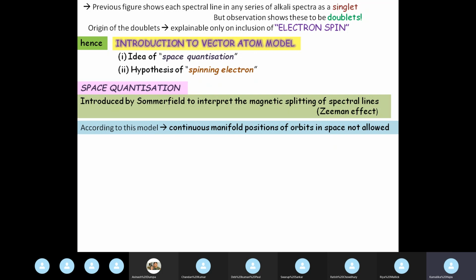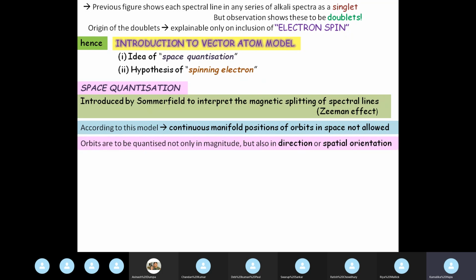Orbits could be oriented in any direction, placed in any manner around the nucleus. Space quantization says that continuous manifold positions of orbits in space are not allowed. Orbits are quantized not only in magnitude but also in direction or spatial orientation.